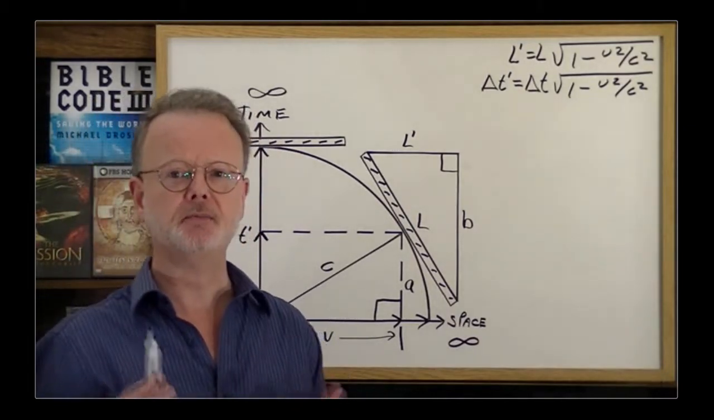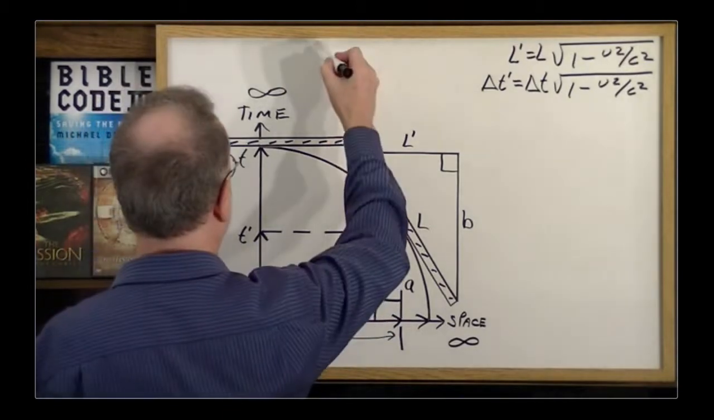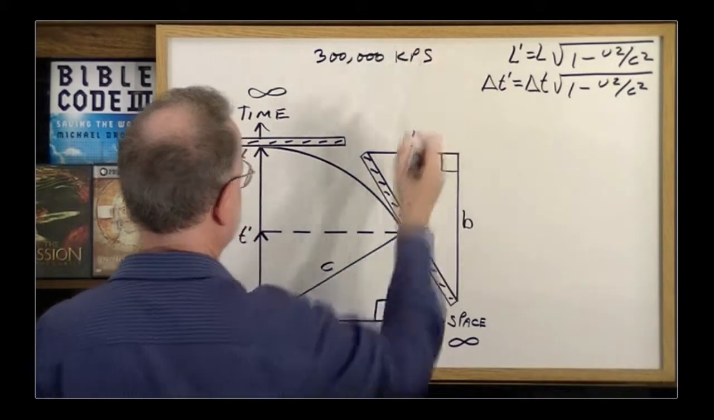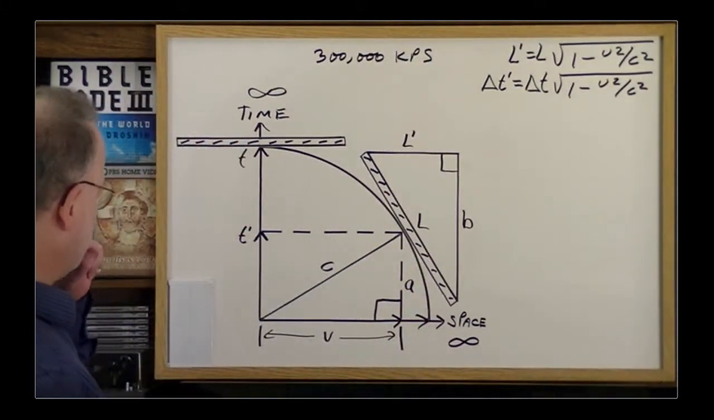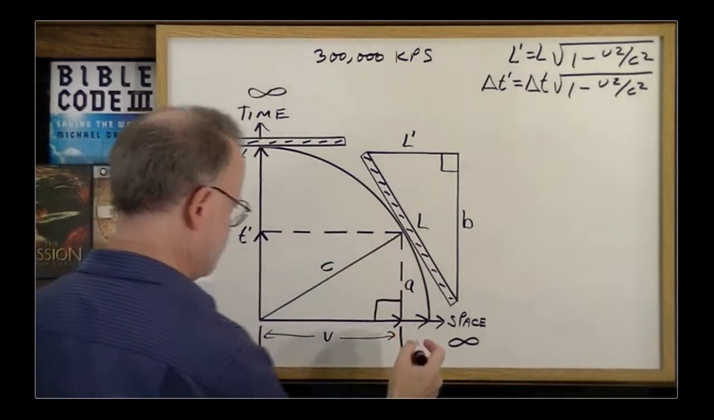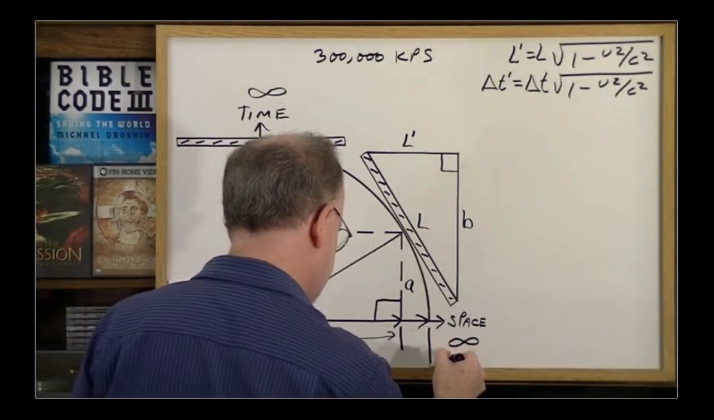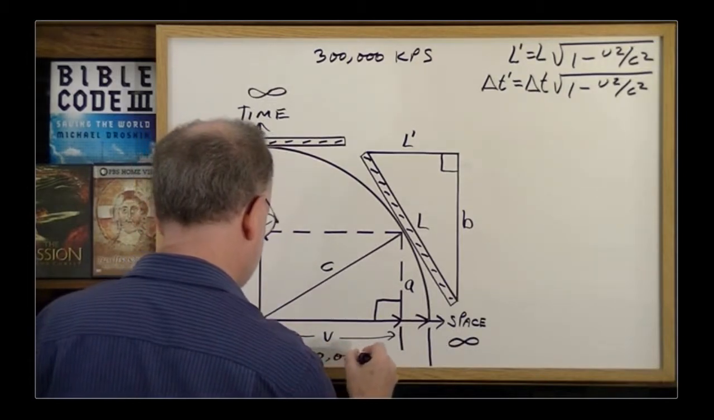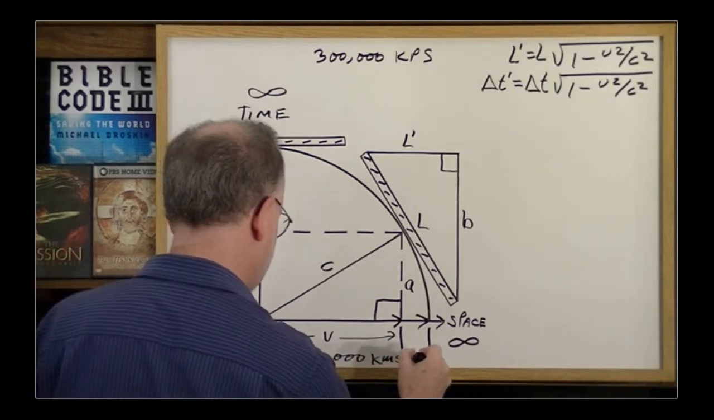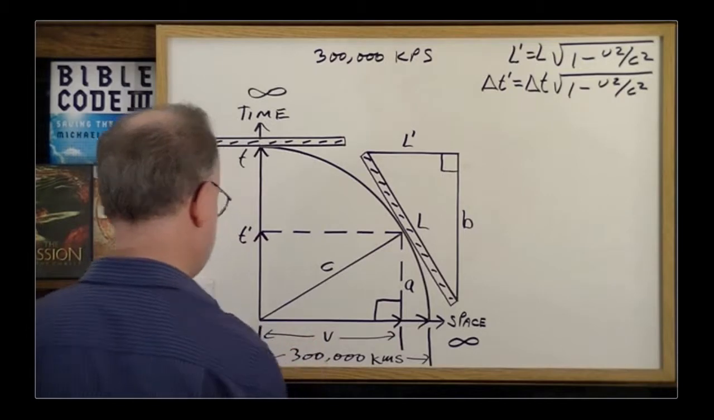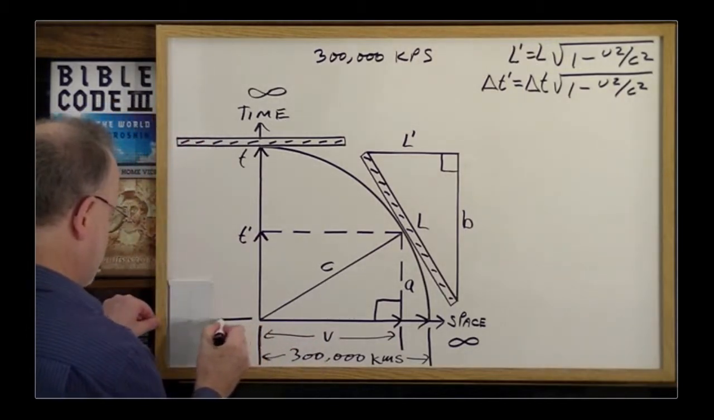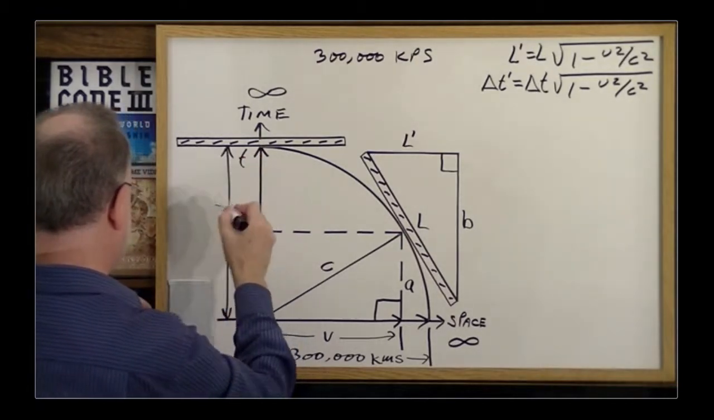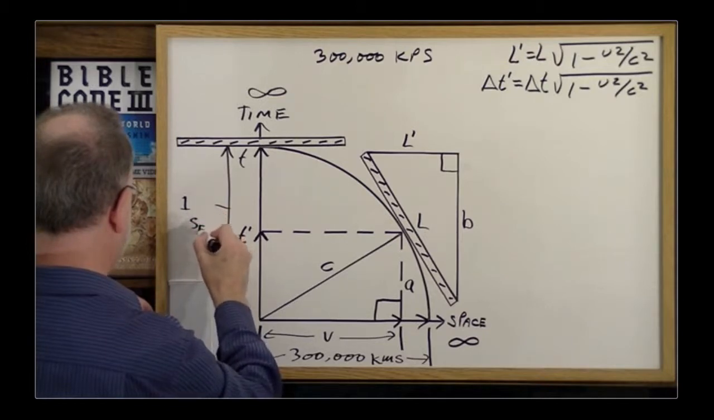In other words, it's the same as the speed of light, which is approximately 300,000 kilometers per second. Therefore, to represent this constant motion, we can say that this much space will represent 300,000 kilometers, and therefore this much depth across time represents 1 second.